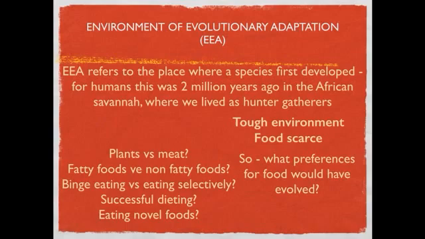Think of fatty foods versus non-fatty foods. Again, for 2 million years, it was really advantageous to eat as much fatty food as possible and to binge eat as much as possible. There was no point to eat selectively because we didn't know if we might go days or weeks or months without being able to eat again. So we just wanted to get as much food as possible and as fatty food as possible, as many calories in there. So that was it.